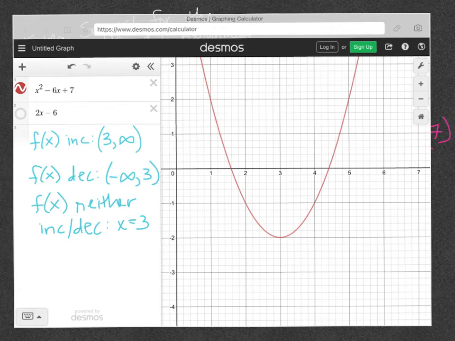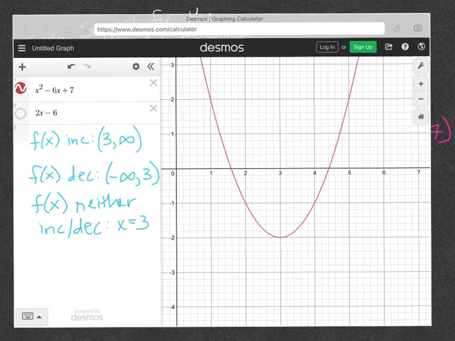So they're decreasing here on this interval from negative infinity to 3, and then they're increasing here. F of x means y. So f of x, the y values increase on this interval and the y values decrease on this interval. The y values neither are increasing nor are they decreasing when x is 3 here. They're in limbo. They change from a decrease to an increase.